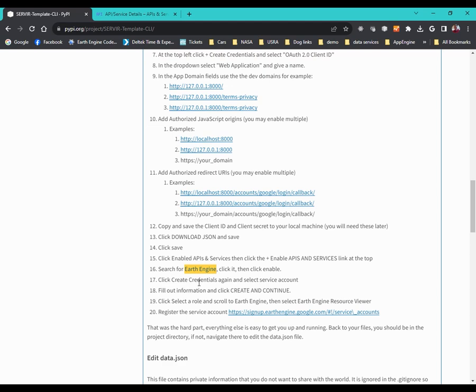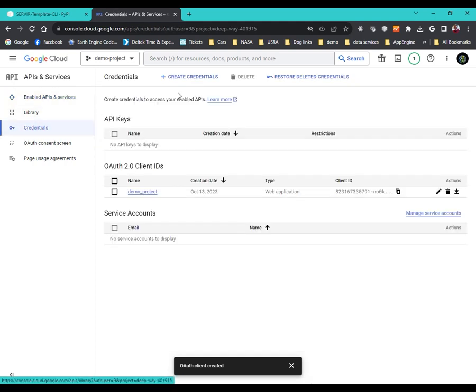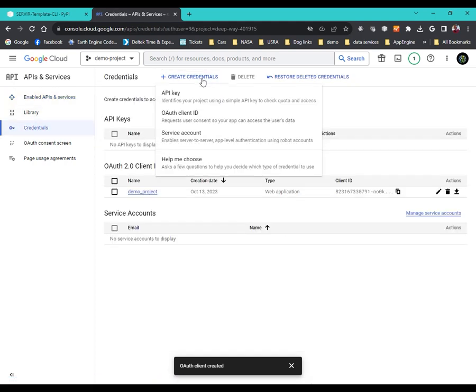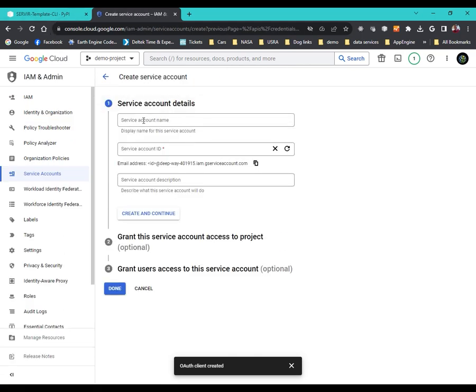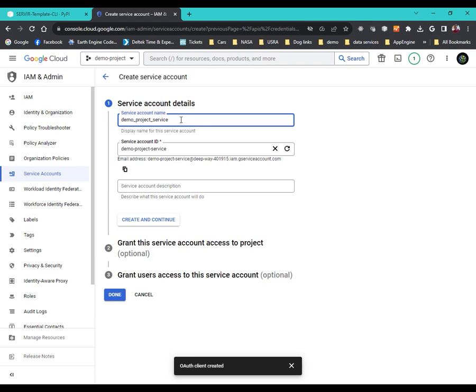Let's see, the next step, click Create Credentials again, and select Service Account. Credentials, Create Credentials, Service Account, fill out the information. Service Account name, let's just call it Demo Project Service. Might as well do the same. Create and continue.